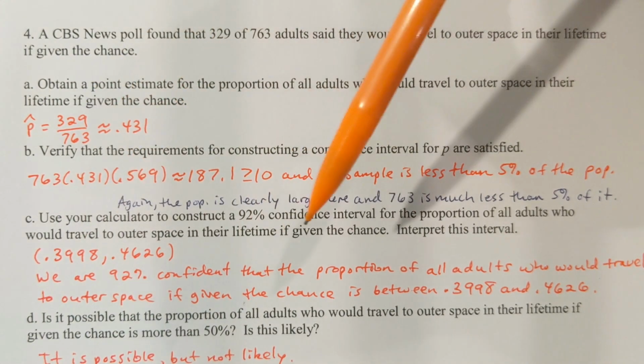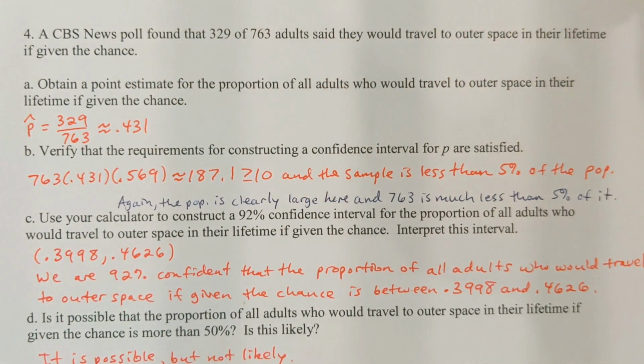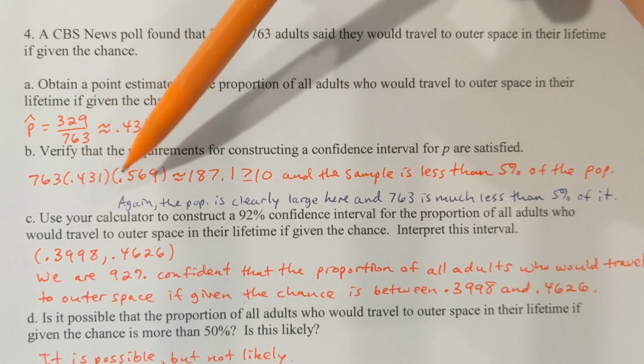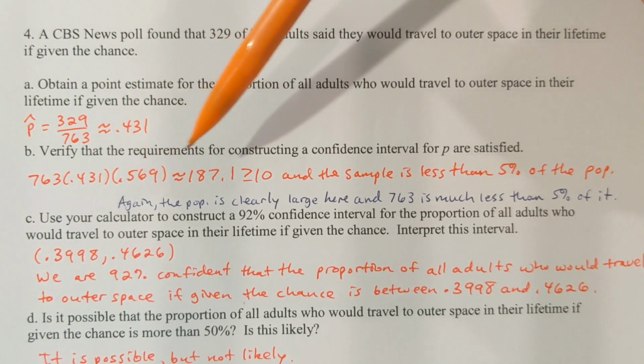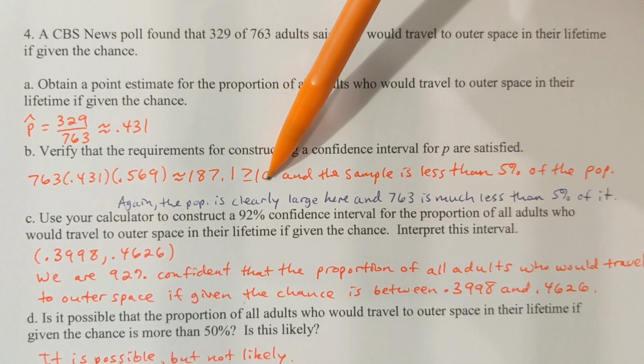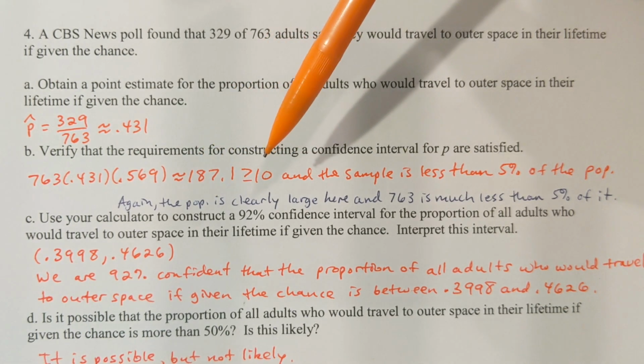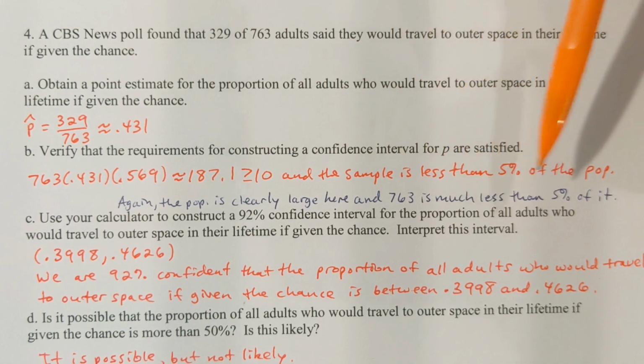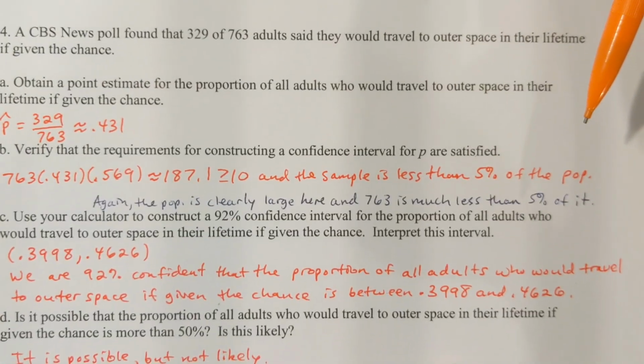Before we compute the interval, we're going to verify that the requirements for constructing a confidence interval for p are satisfied. So the first thing, we need to check that n times p hat times 1 minus p hat is greater than or equal to 10, and it is here. Okay, so the sample is big enough, and also the sample is less than 5% of the population size.